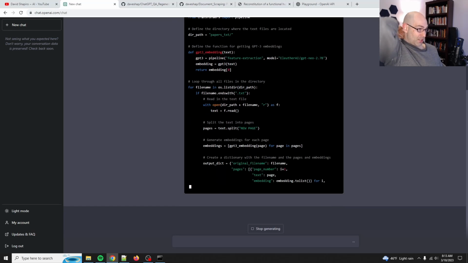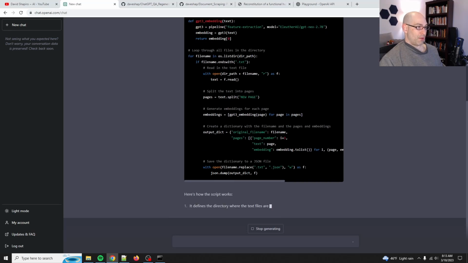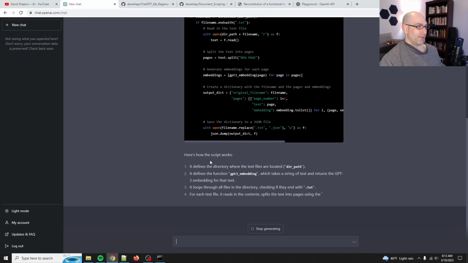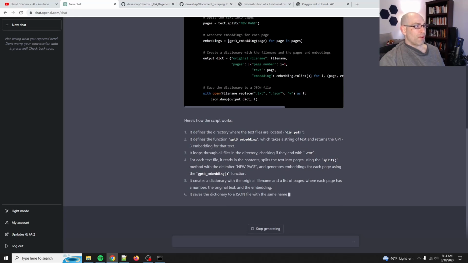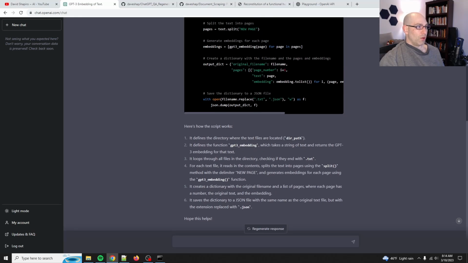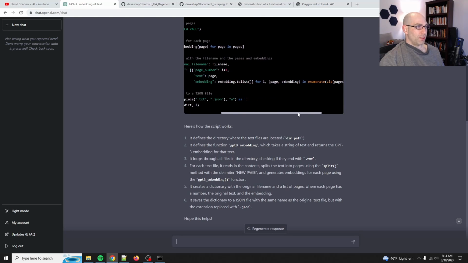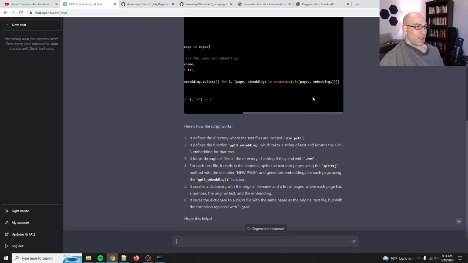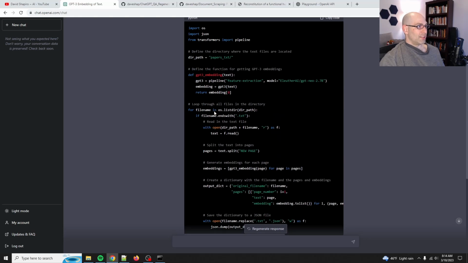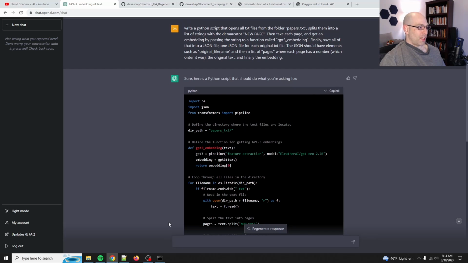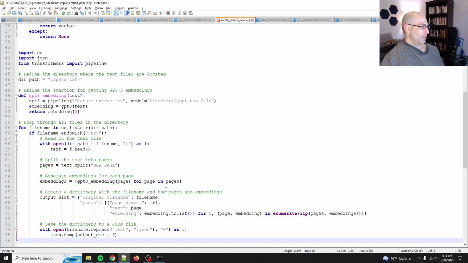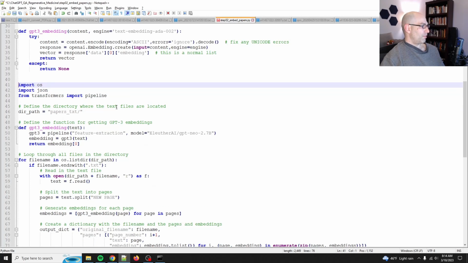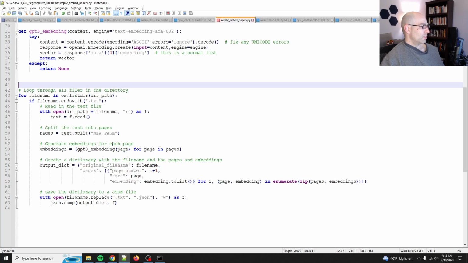Okay. Pages, embeddings, GPT-3 embed page for page and page. Oh, wow. Okay, that's fun. Yep, original file name, pages equals I plus 1, text page, embedding to list for I and page, embedding, enumerate zip pages. Dang, I think this is it. This function is wrong, but that's fine. Yep, okay, so let's copy this and come out here. All right, so let's get rid of those guys.